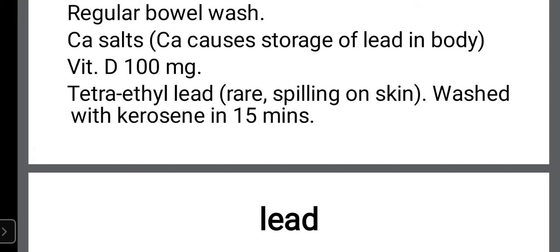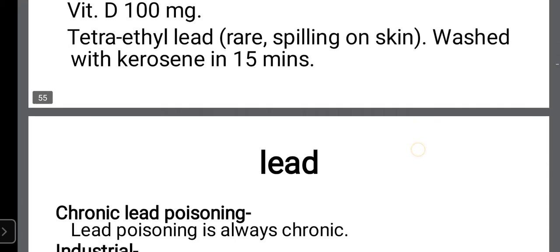Then if there is tetraethyl lead poisoning, and particularly it has spilled on the skin, meaning it has fallen on the skin, not inhaled, not gone into the mouth or stomach. If the tetraethyl lead has been spilled on the skin, you should wash the exposed skin, or that part of the body which has directly come in contact with the tetraethyl lead, with kerosene within 15 minutes. Immediately after the tetraethyl lead falls on the skin, that part of the body is to be washed with kerosene because kerosene will neutralize this tetraethyl lead.